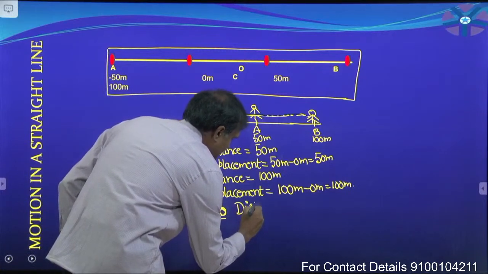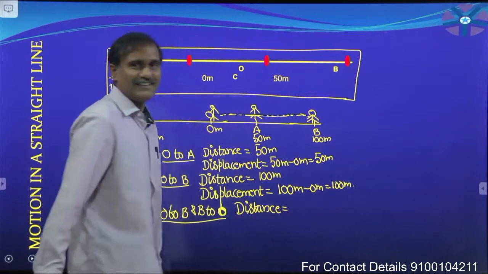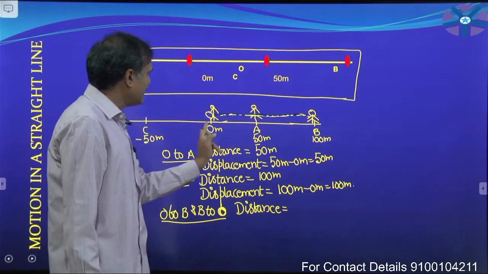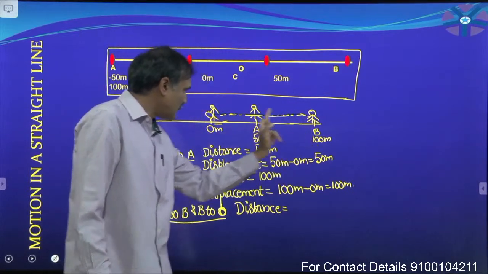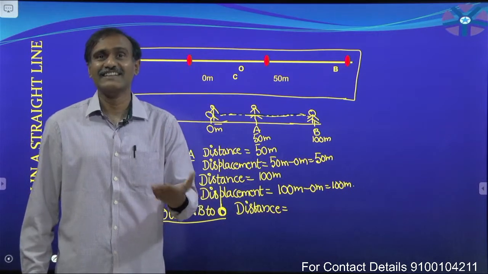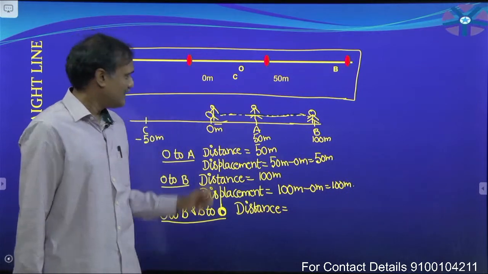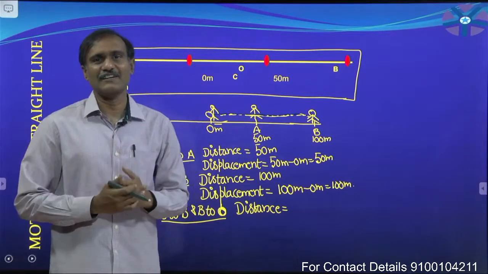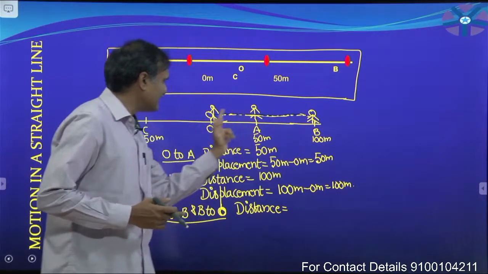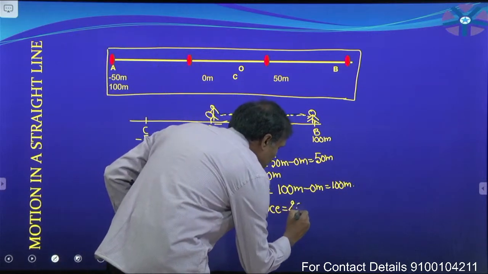What is meant by distance? The actual length of the path travelled by the particle. What is this length? 100. What about this length? It is also 100. Total length, yes, it is 200 meters. The total length of the path travelled by the particle is 100 and this also 100, so the total length becomes 200 meters.